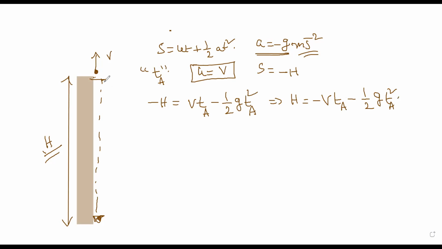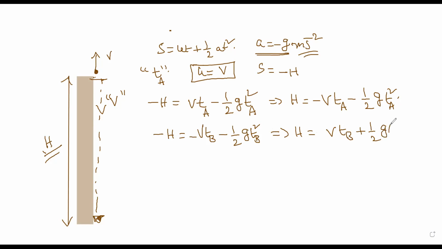In the next instant, he has thrown down with the velocity v. So in the second instant, -h = -v tb - half g tb squared, since this time the velocity v is downwards, and the time is tb. From this you can write h = v tb + half g tb squared.